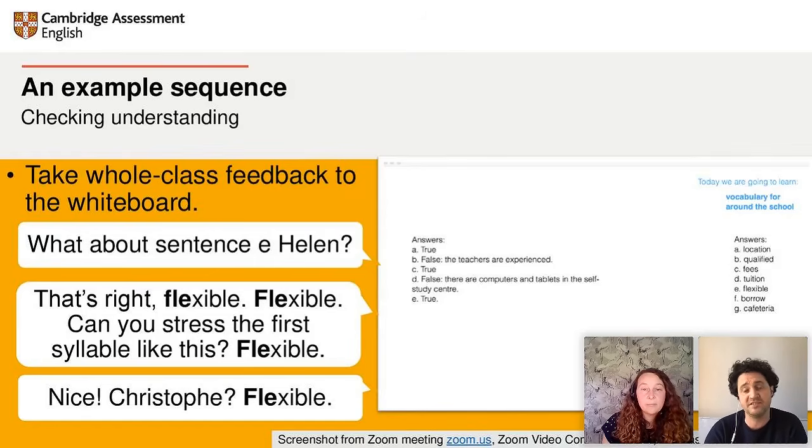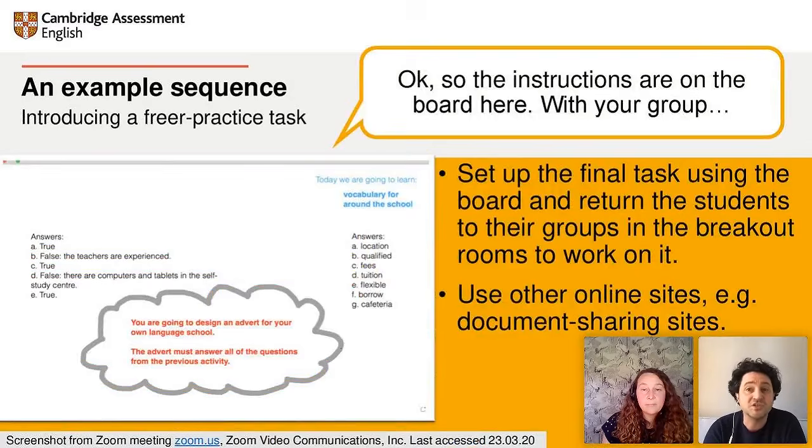In the final activity of this lesson, the students are going to start using the vocabulary. You can set up productive activities on the board so the task is clear, and then students can refer back to it at any time.